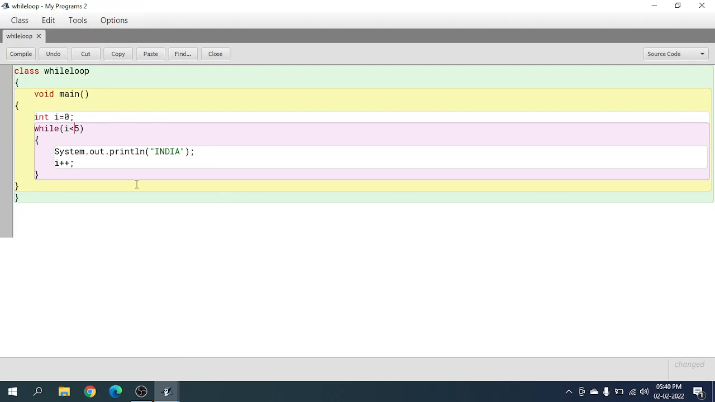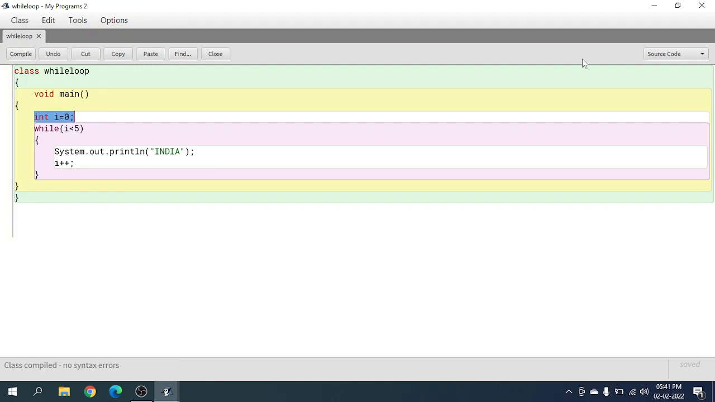The for loop was in a left to right movement. This is in an up down movement. It comes from up, goes down, comes back up, goes down, like that. int i equals 0, while i is smaller than 5, System.out.println India, i plus plus, i equals 1, and so on. You get the idea, right, how this works.